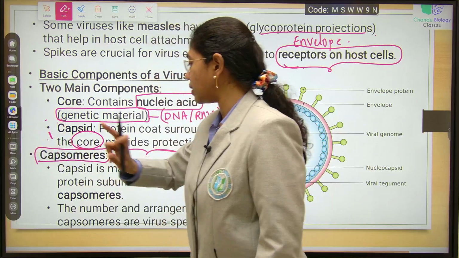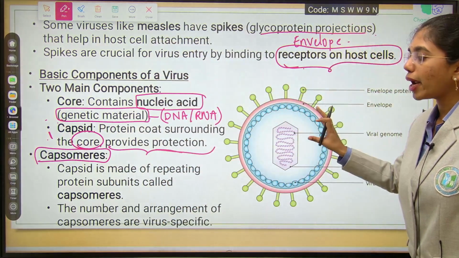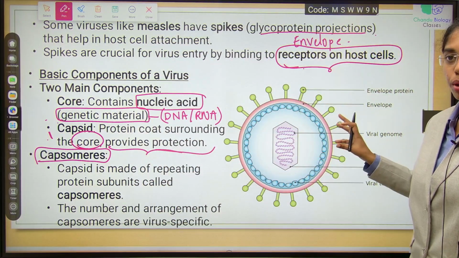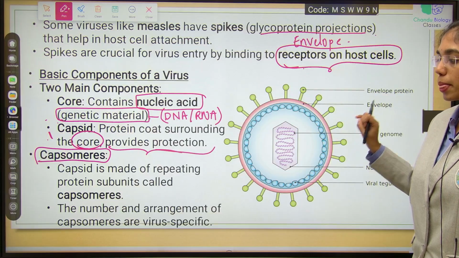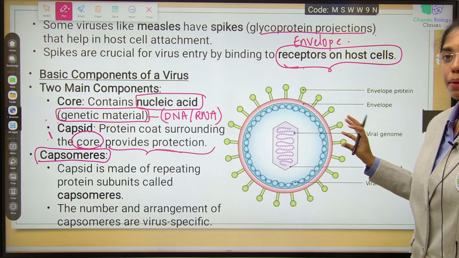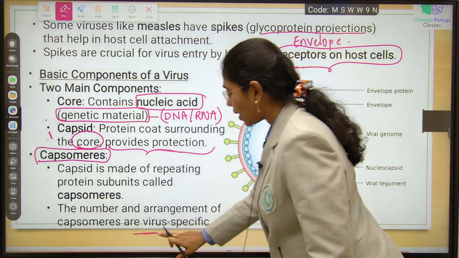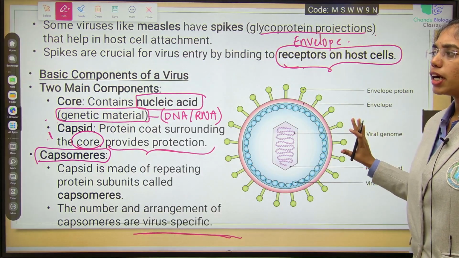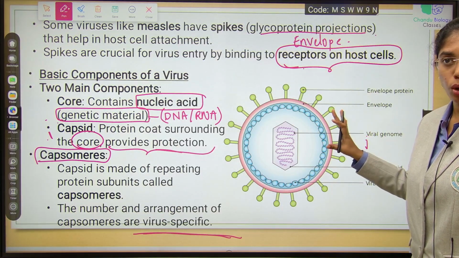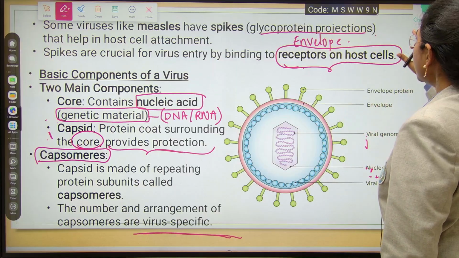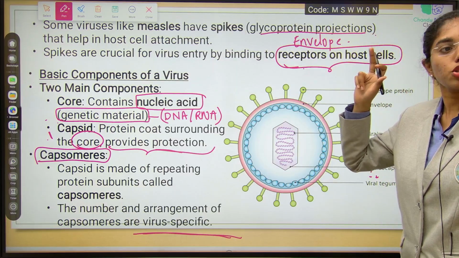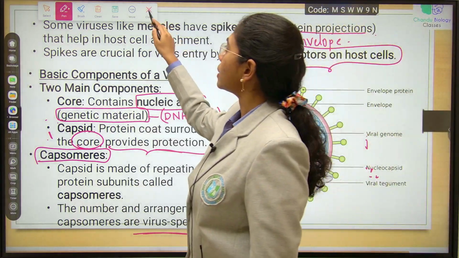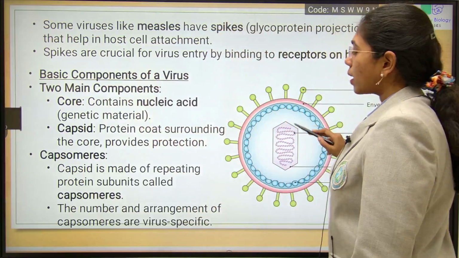Capsid is made of repeating protein subunits called capsomeres. The number and arrangement of capsomeres are virus specific. Clear till here? Core is the nucleic acid. Next is capsid, which has protein subunits, and those protein subunits you call capsomeres.